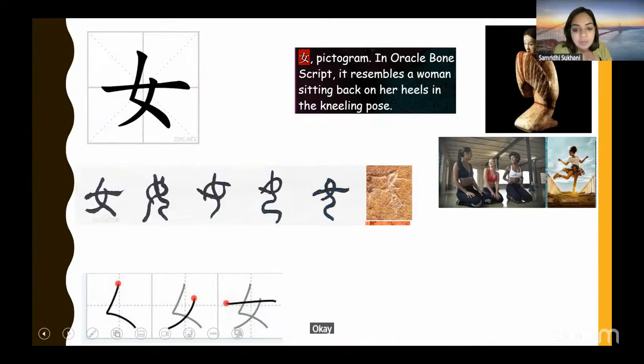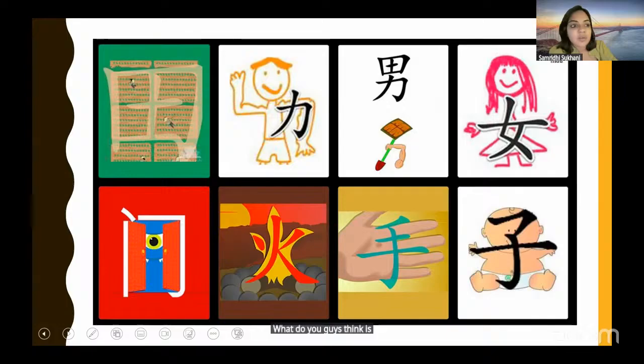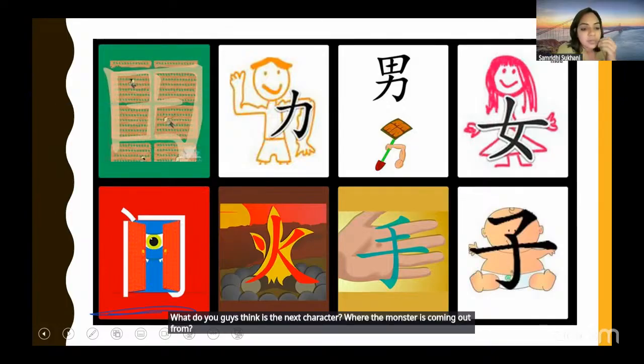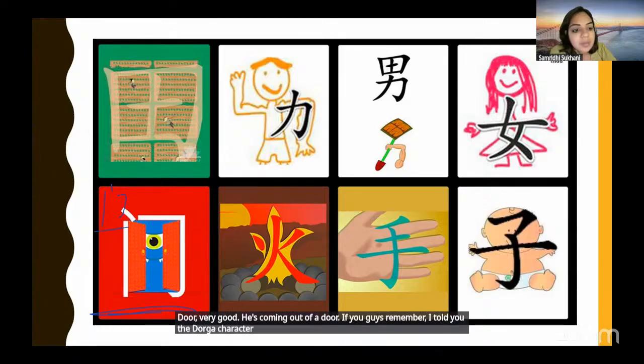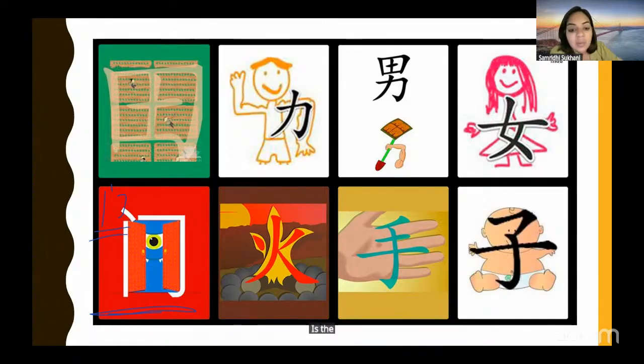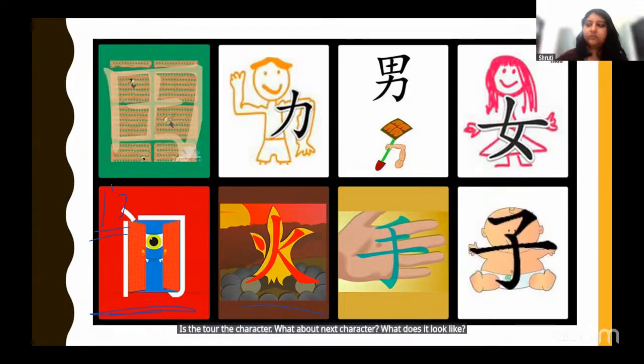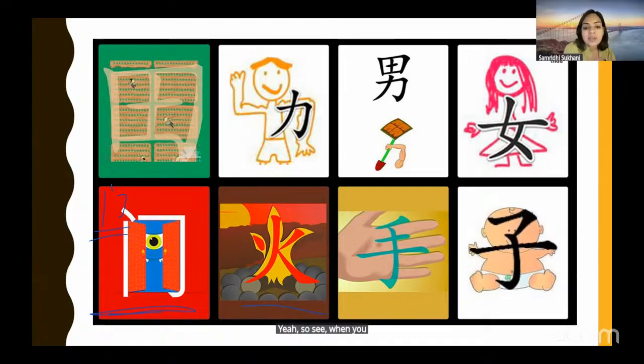Okay, after woman, what do you think is the next character? Where is the monster coming out from? Window or door. Door, very good. He's coming out of a door. If you remember, I told you the character for door in simplified form becomes like this. This is the character for door. What about the next character? What does it look like? Fire. Yes, so when you did not see a visual picture, you were thinking it looks like a man running. But now I have put visuals to it. Now you can clearly see, oh, that's how they got the character for fire.